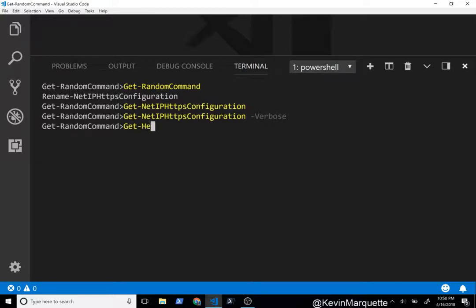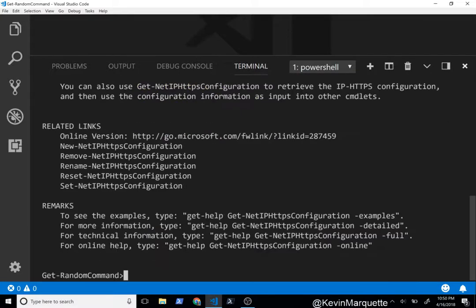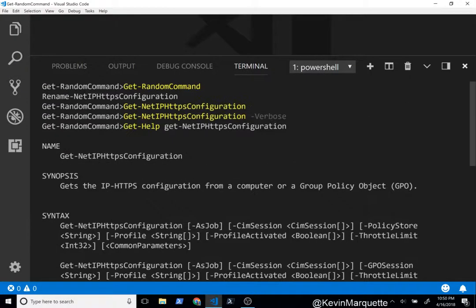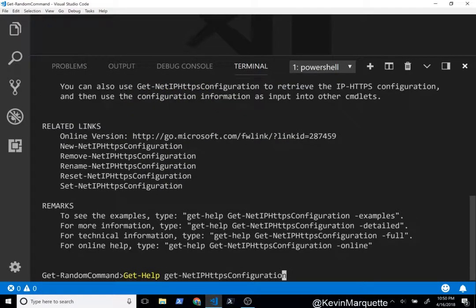Alright, Get-Help. To retrieve the IP HTTPS configuration and then uses this input into the cmdlets. Yeah, okay, that's the thing. What module is this from?